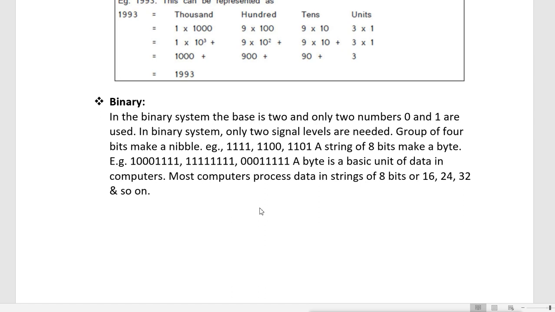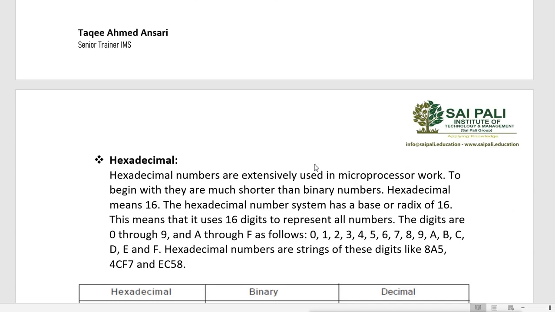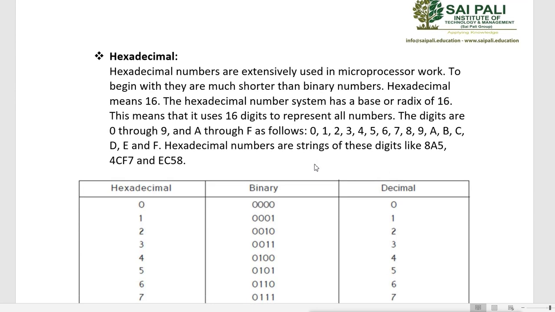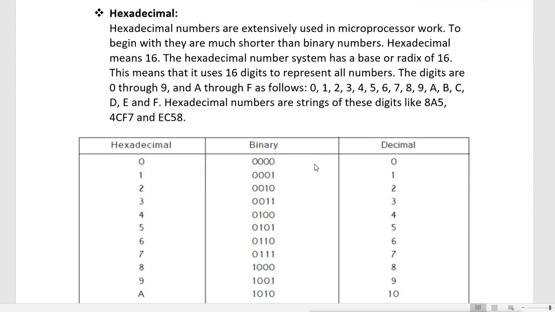Now, binary numbers, we don't know about them till we reach college, because in our schooling days we know the decimal numbers. Then after that we learn that okay, there are binary numbers also. But there is one more numbering system, that is called hexadecimal. Now this hexadecimal has 16 numbers. These hexadecimal numbers are extensively used in microprocessor work. And to begin with, they are much shorter than binary numbers.